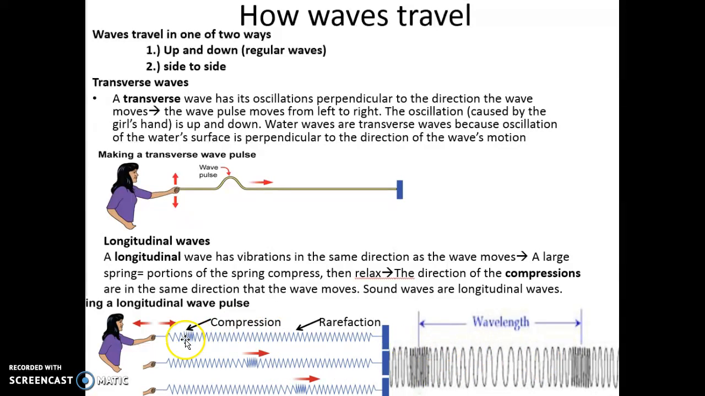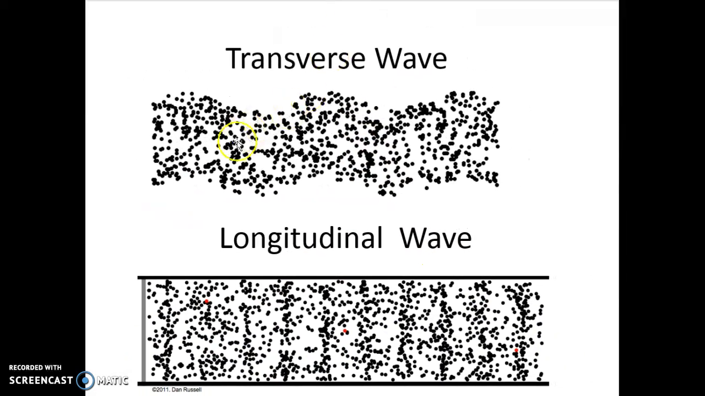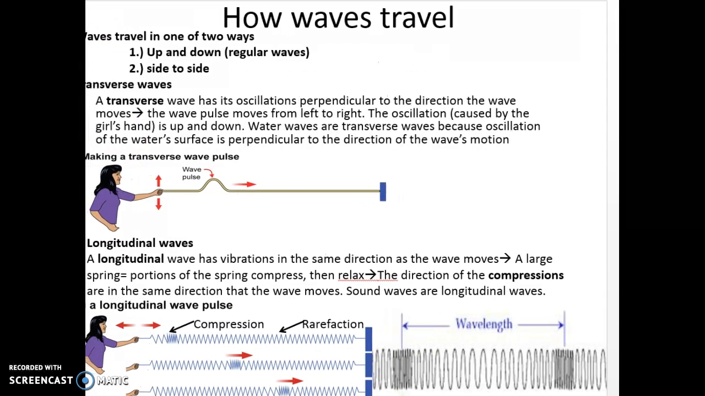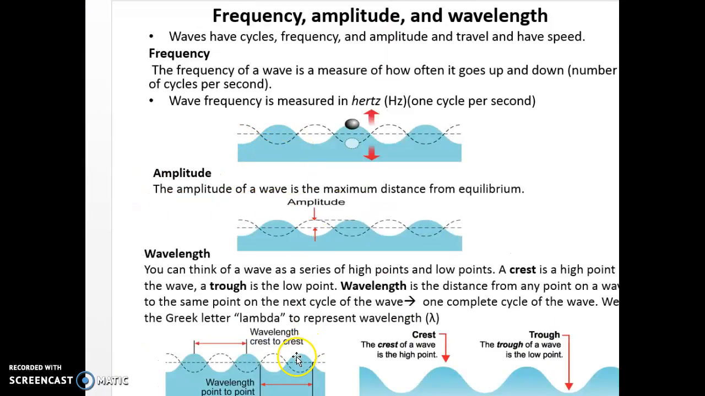So you have where the slinkies are pushed together, that's called compression. Where they're spread apart, that's called rarefaction. So here are the two different types of waves. Again, transverse waves are moving up and down, whereas longitudinal waves are moving side to side. Okay, transverse waves have a lot of different parts to them. So transverse waves have the top part is called the crest, the bottom part is called the trough.